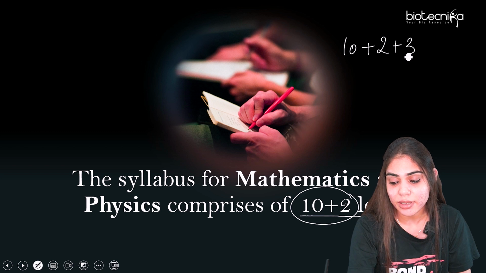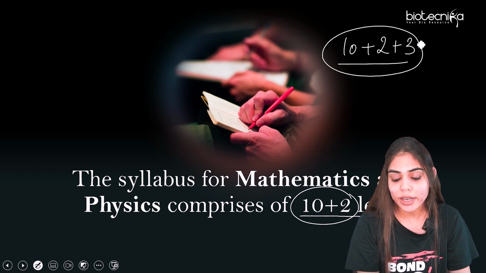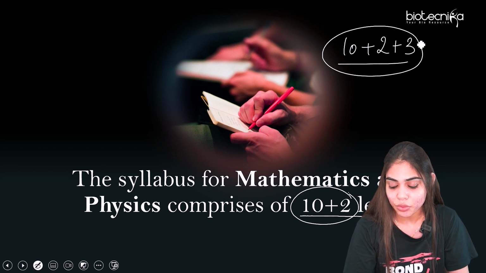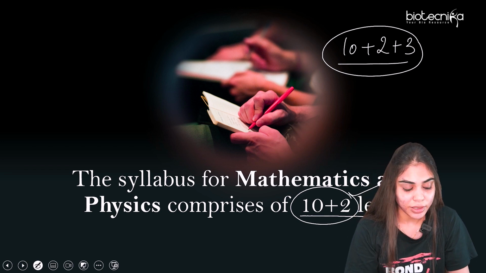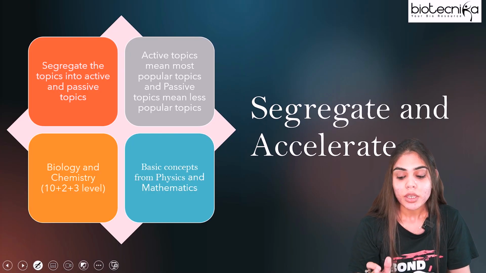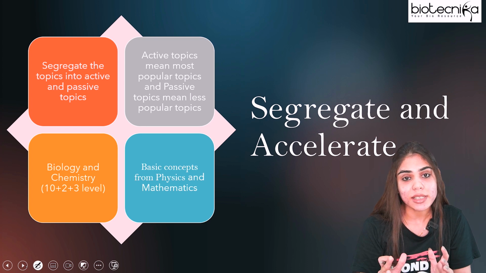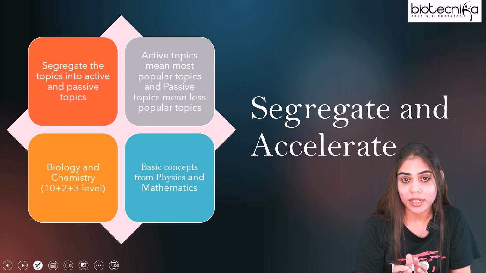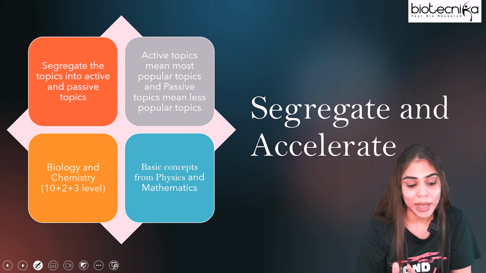That means till bachelor's you have to study these subjects, whereas mathematics and physics you have to follow only 10 plus 2 level for this IIT JAM examination. So now once you know the complete syllabus of this biotechnology exam, it's time to segregate all these topics into active and passive ones.